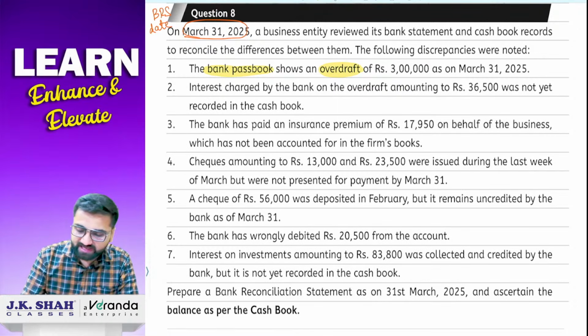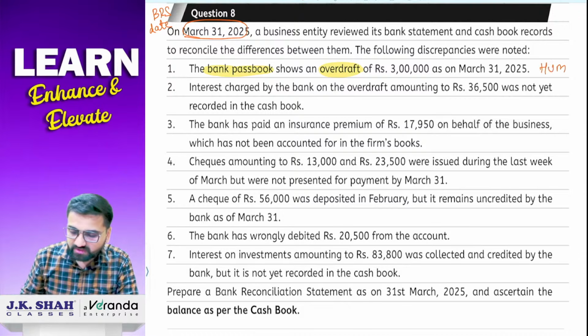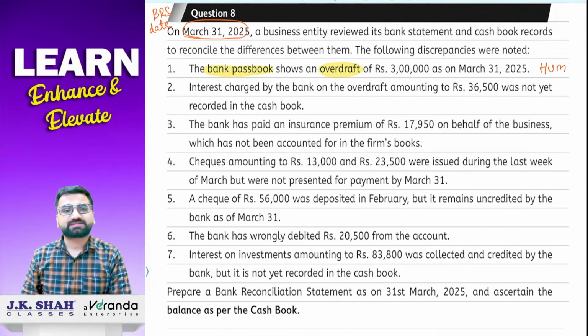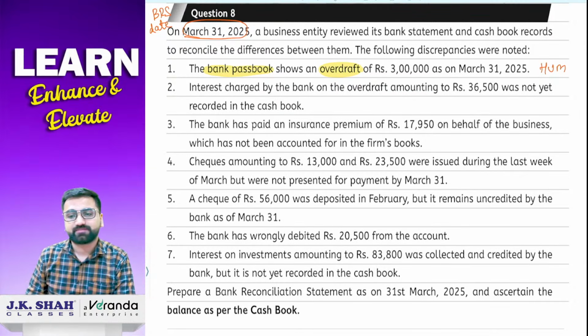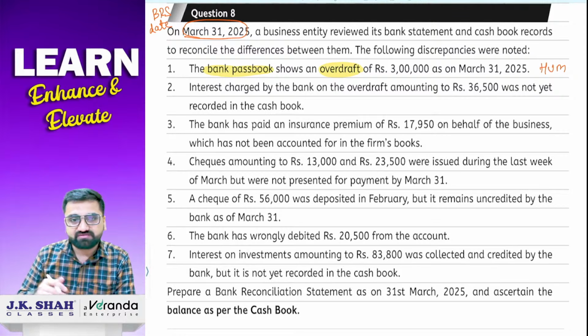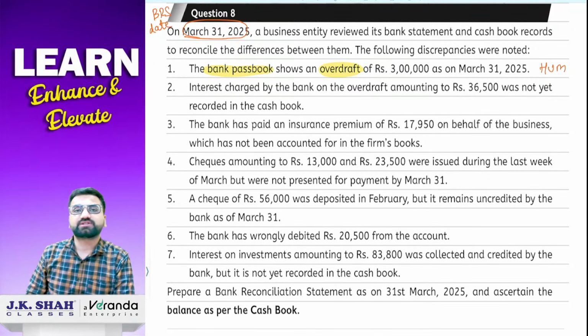So basically ये क्या है? ये हम है. So again in this sum, balance as per passbook is given और passbook का भी कौन सा balance दिया है? Overdraft balance दिया है. Now see, before we start with the sums वाला part, let me just give you one point का थोड़ा सा brief explanation.